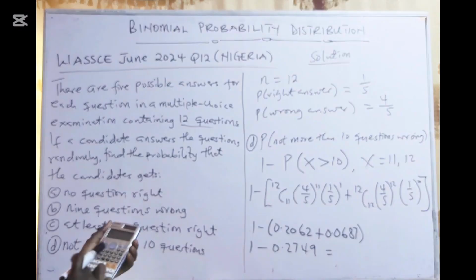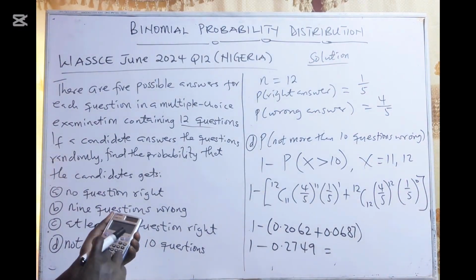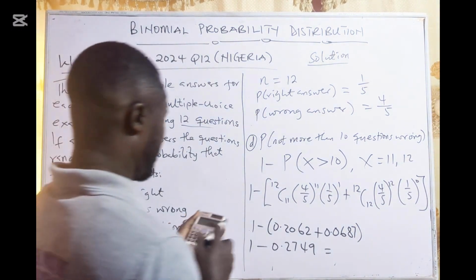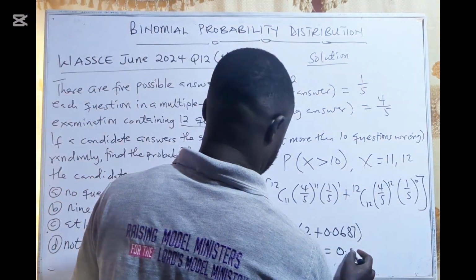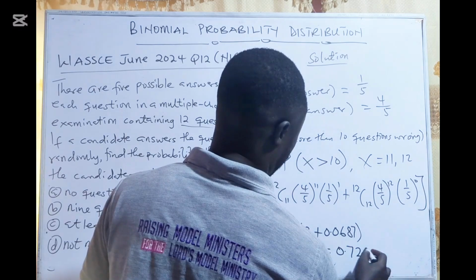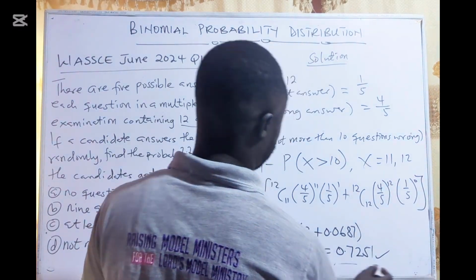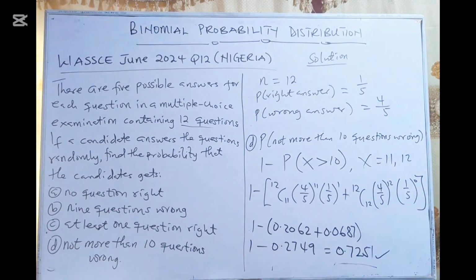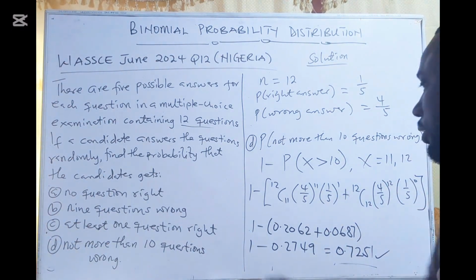So 1 minus 0.2749 will give us 0.7251. So this is the probability that you will get not more than 10 questions wrong.